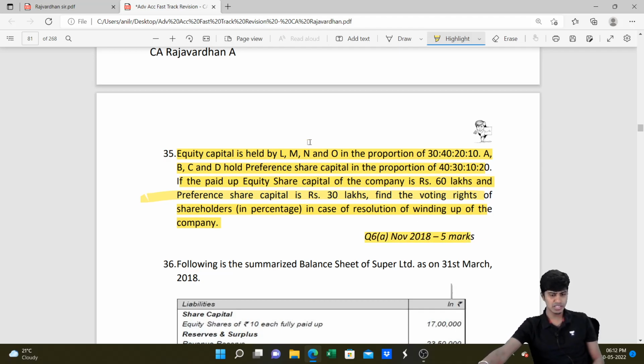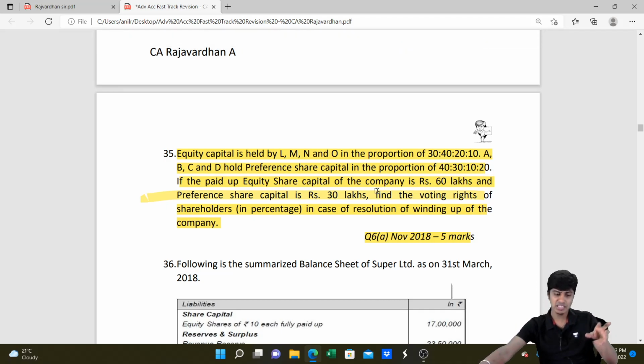It's a 5 marker, very easy. So equity share capital L, M, N, O: 30, 40, 20, 10. B, C, D have preference share capital in 40, 30, 10, 20. So total share capital of the company: equity is 60, and preference is 30. So what you do, equity share capital of 60, share it between L, M, N, O in 30, 40, 20, 10 ratio, and then share preference share capital of 30 between B, C and D in 40, 30, 10, 20.